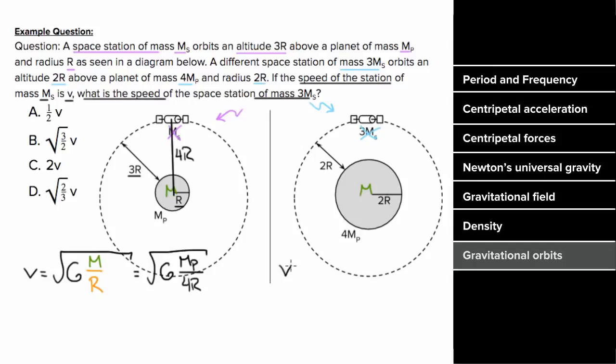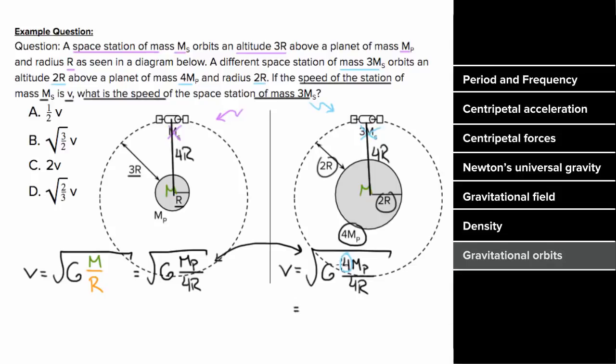And now to get the speed of the space station of mass 3ms, we'll use the same formula, which is big G, mass of the planet, which in this case is 4mp, divided by the center to center distance, which in this case would be 2r plus 2r, and again that's 4r. And if we compare, the only difference between these expressions is that there's an extra factor of 4 within this square root. So if we take that factor out, the square root of 4 is 2. We'd get 2 times the expression for the speed of the space station ms. So the space station 3ms is traveling 2 times the speed of the space station ms.